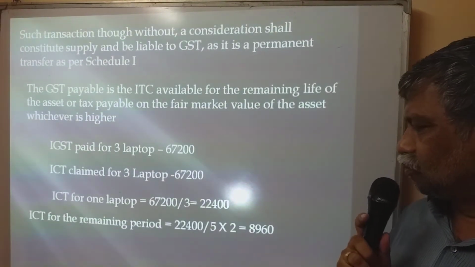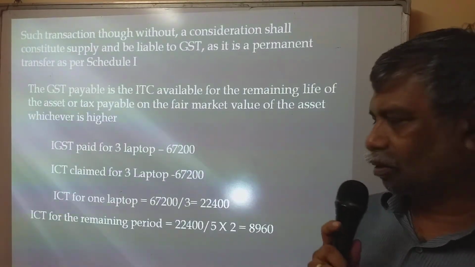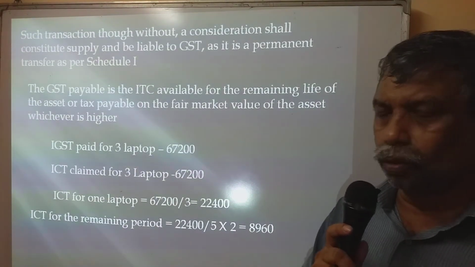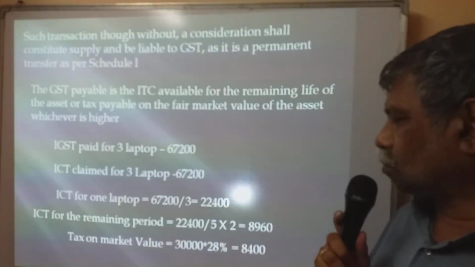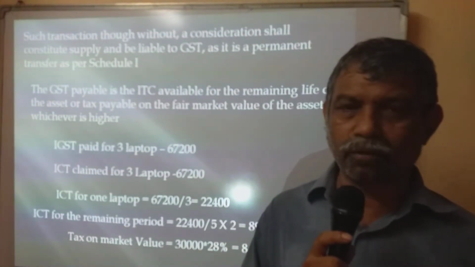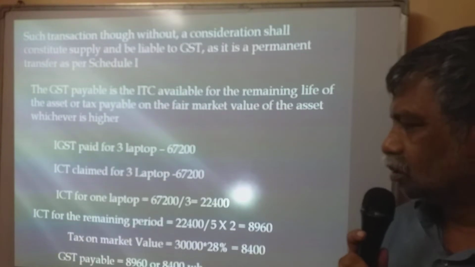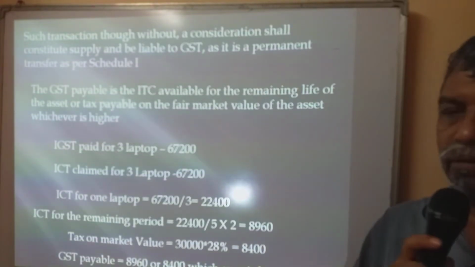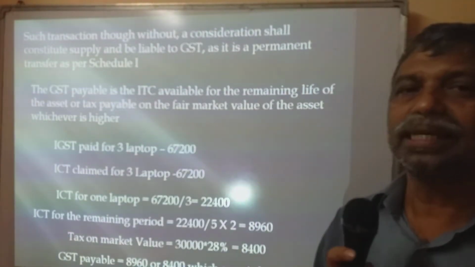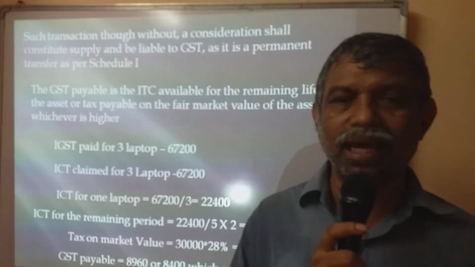But this laptop he used for 3 years, so we will calculate the ITC for the remaining 2 years. 22,400 into 2 upon 5, so you get 8,960. Tax on market value: 30,000 is the market value into 28%, you get 8,400. So as per the rule, GST payable is 8,960 or 8,400, whichever is higher. So in this case, he is liable to pay 8,960 as GST. Hope you understood this case.